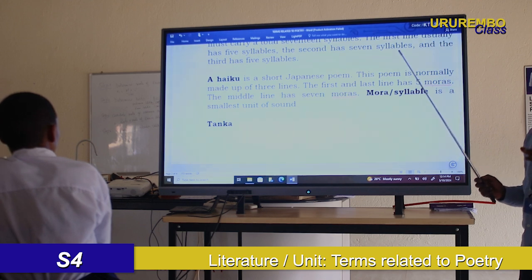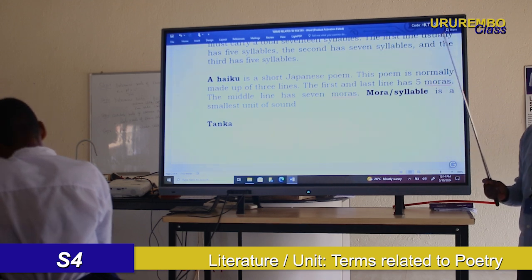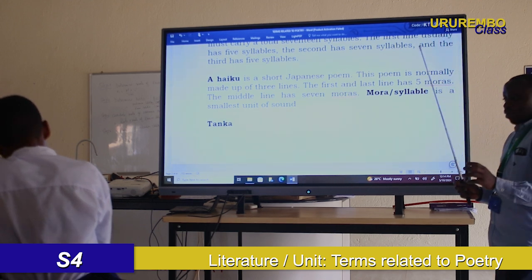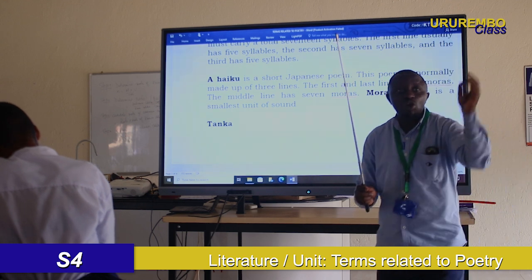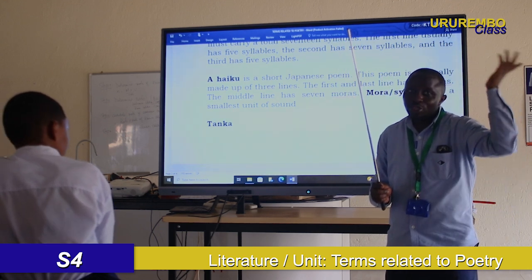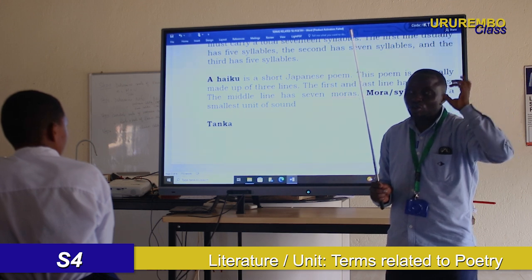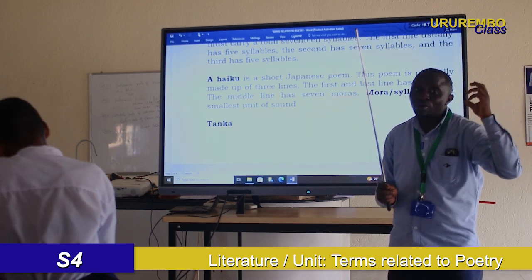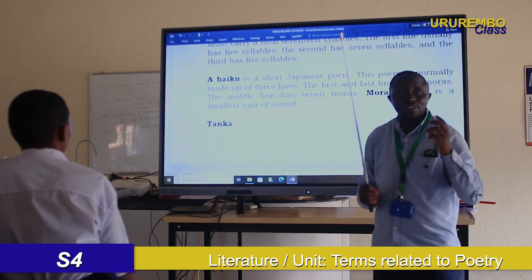I have seen on an exam, the examiner asked to count syllables in one line in the poem. Can you see? So make sure you know how to count syllables, right?